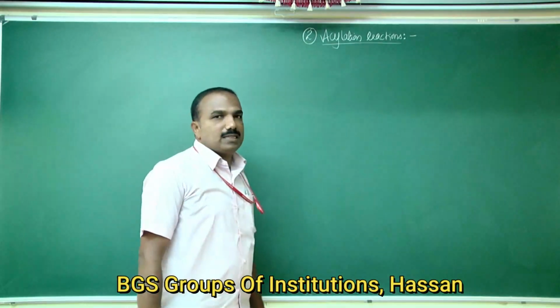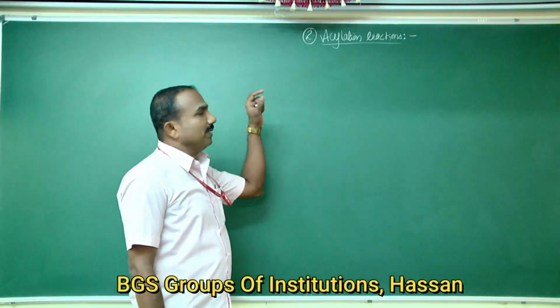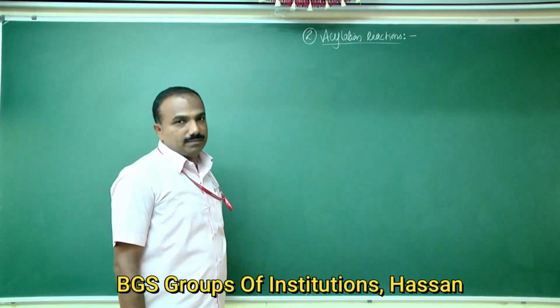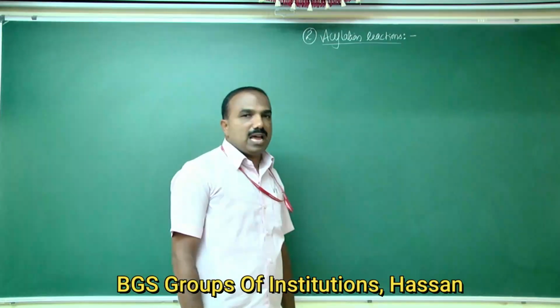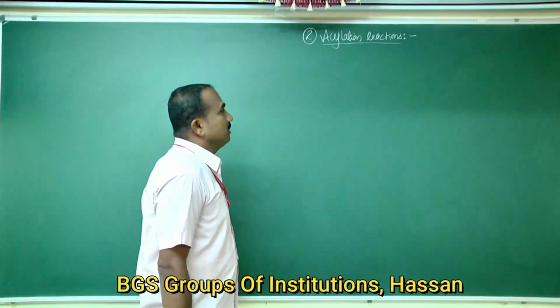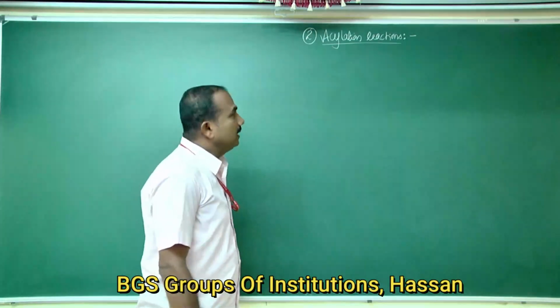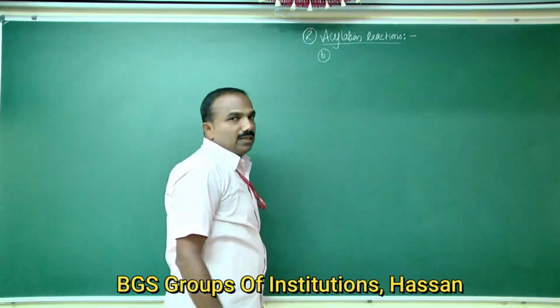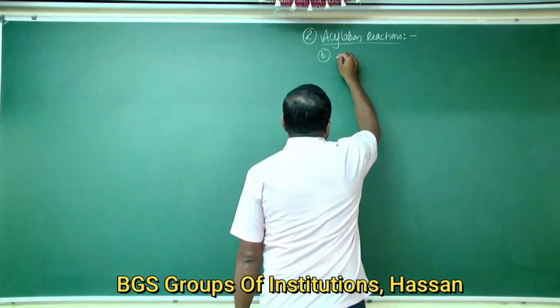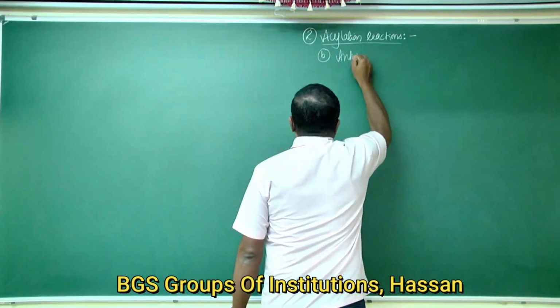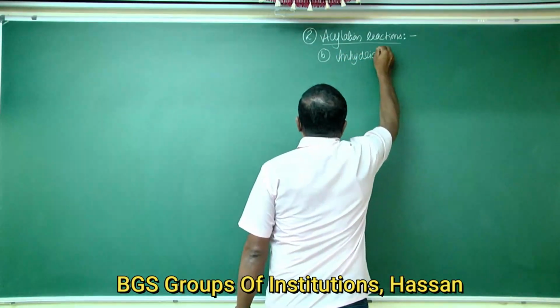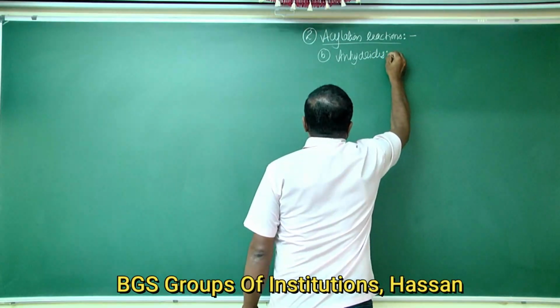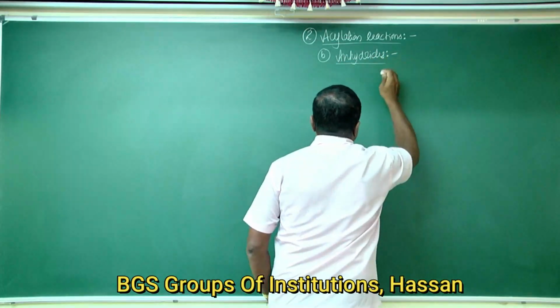The first one is reaction with acyl halide, which was already completed yesterday. The second one is reaction with anhydrides.